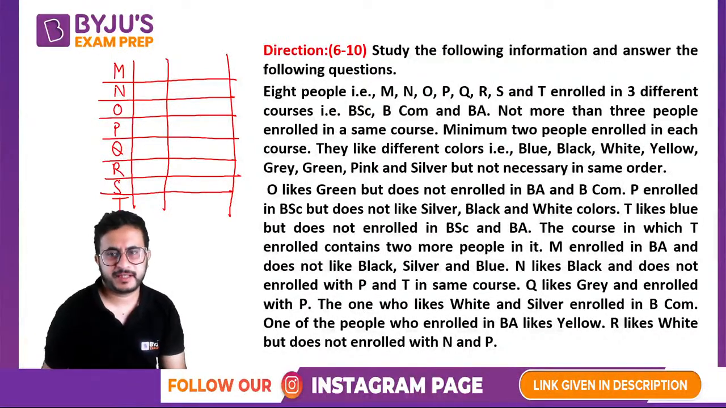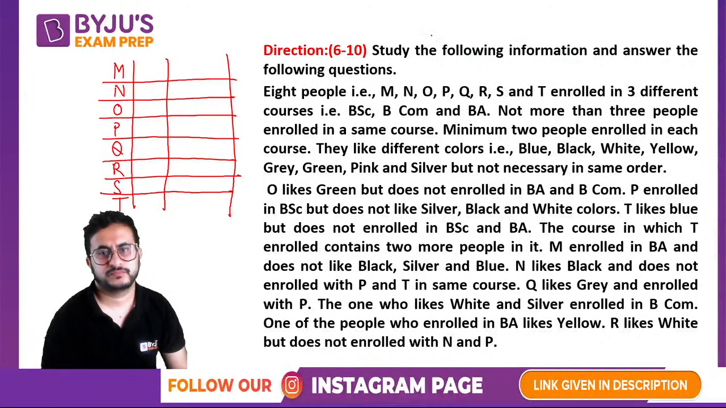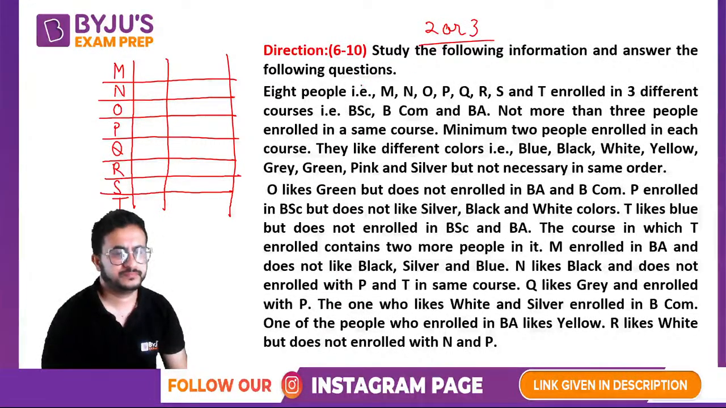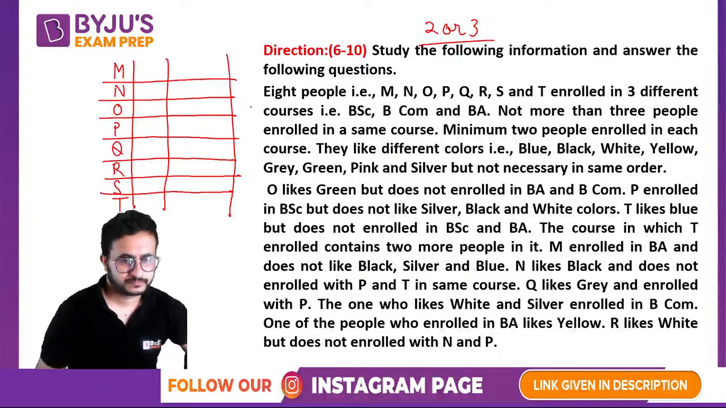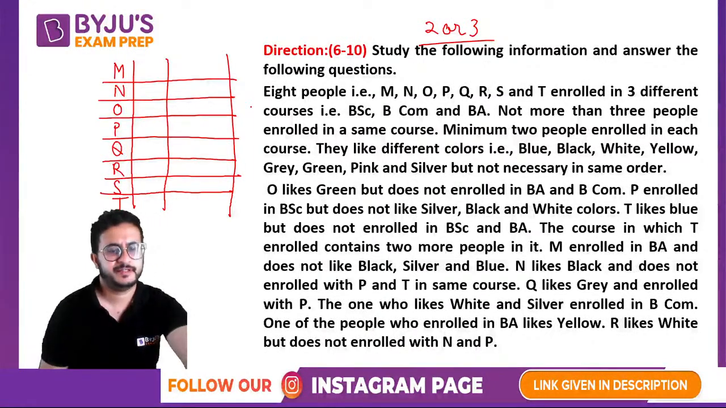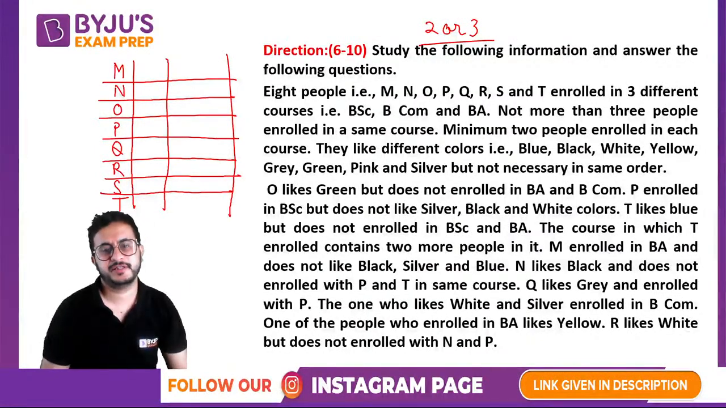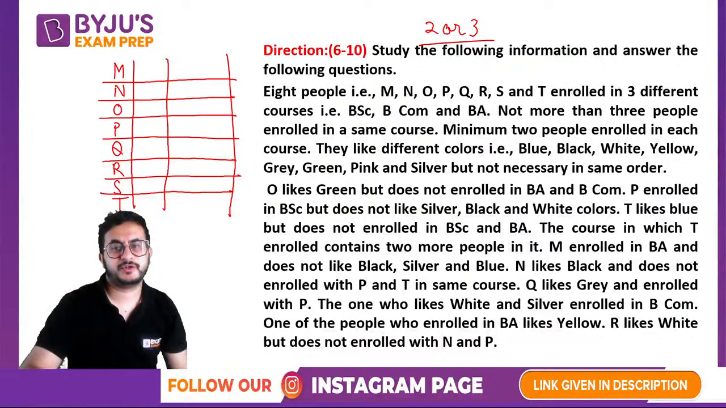So 8 people, and it says that not more than 3, minimum 2. So basically 2 or 3 people enrolled in one particular course. Okay, so have you got the colors as well? Because here we have to fill 2 parameters for every person, the course and the color.